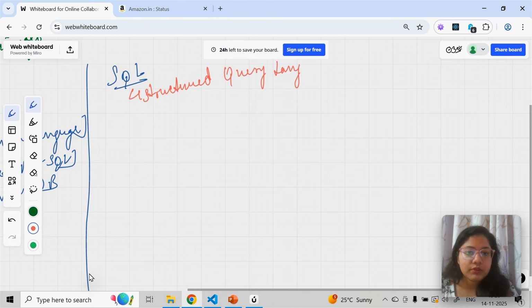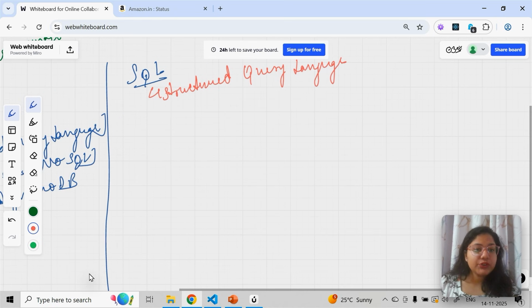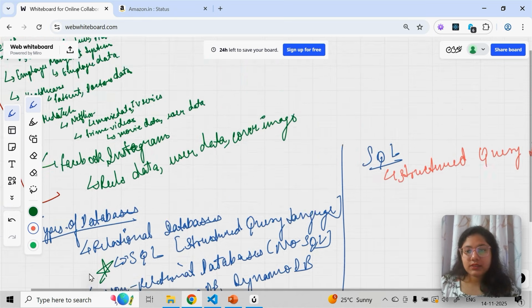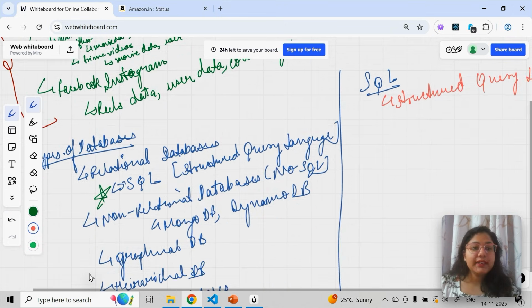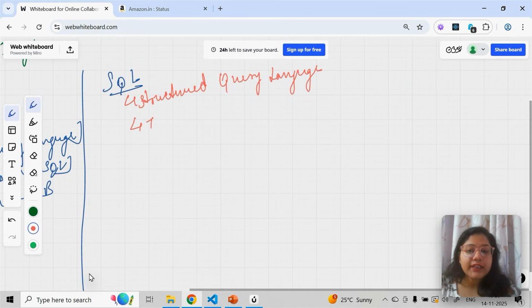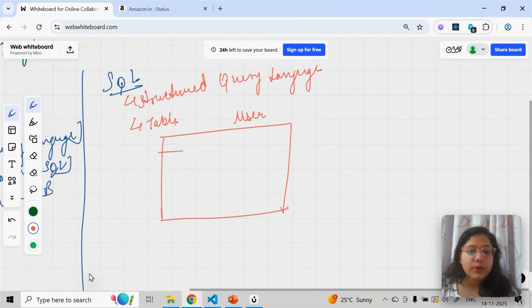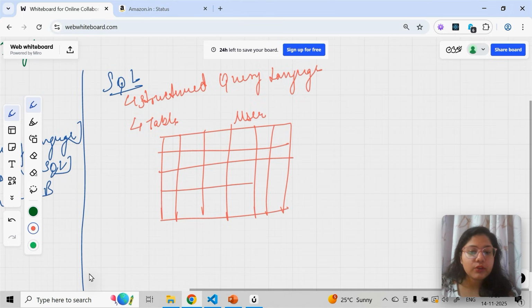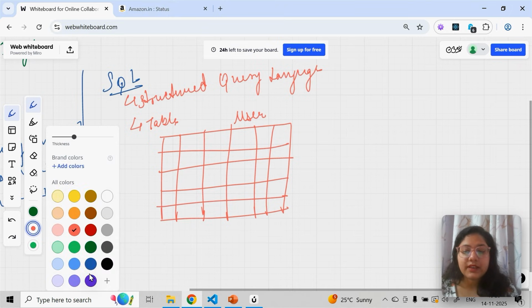If you want to store all the data that I've mentioned at the top, you can definitely go with SQL. Now, how does it store data? In the form of a table. For example, I want to store user data, so I will store user data here. What is a table? A table is created from rows and columns. This is called your row and this is called your columns. So if I have a user table, what data will come inside it?